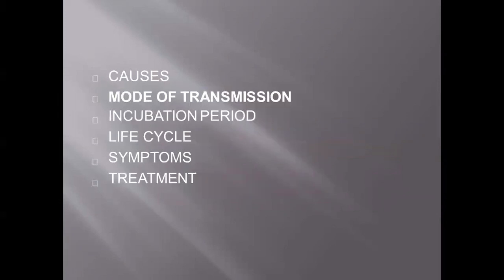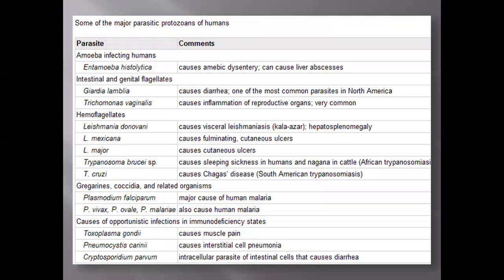The first thing we are going to see is causes, mode of transmission, incubation period, life cycle, symptoms and treatment. So I repeat: causes, mode of transmission, incubation period, life cycle, symptoms and treatment. Over this concept, we are going to see this. Some of the major parasitic protozoa of humans are amoebae.